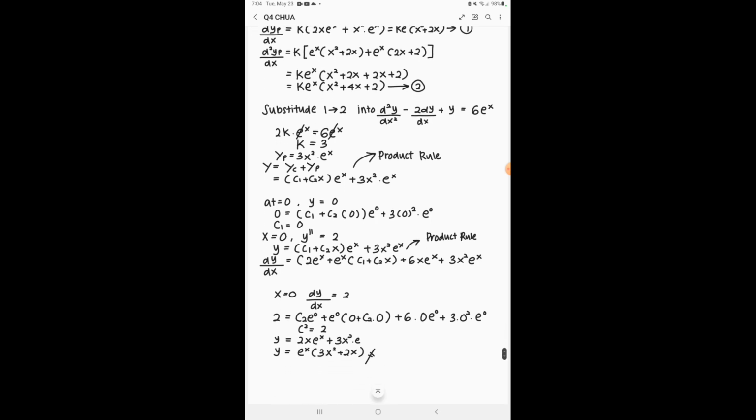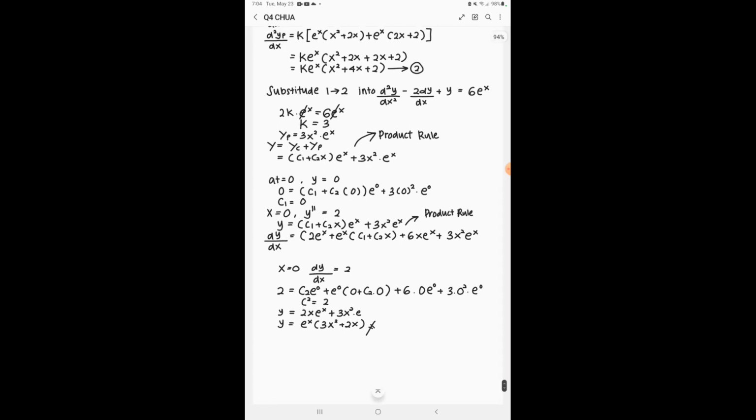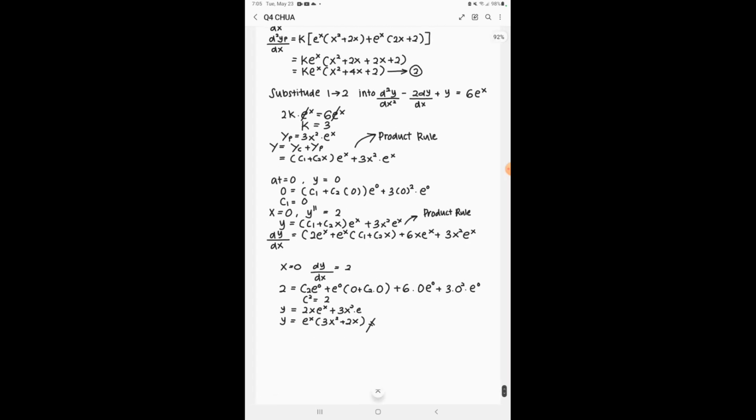So when we get the first equation and second equation, we have to substitute them into the equation. After we substitute, we use the product rule, and we use the equation y equal to yc plus yp. So we have a yc and we also have a yp.